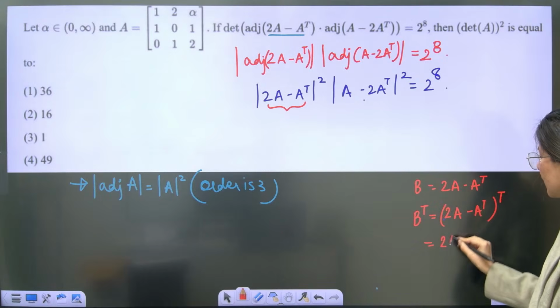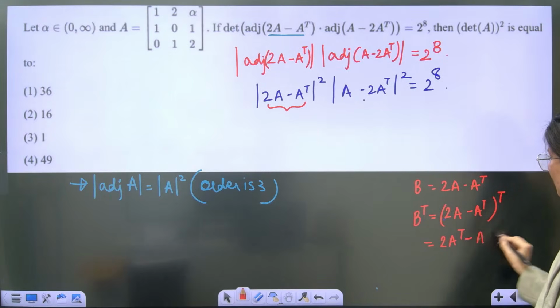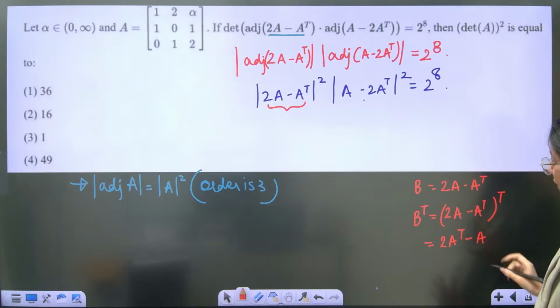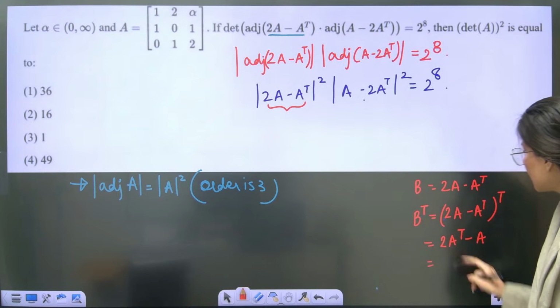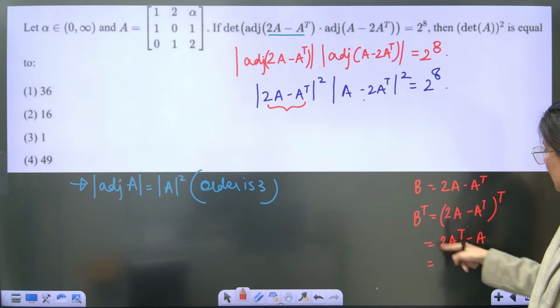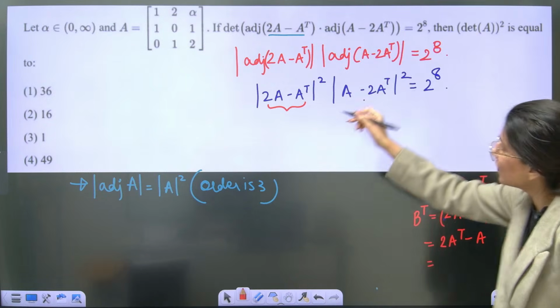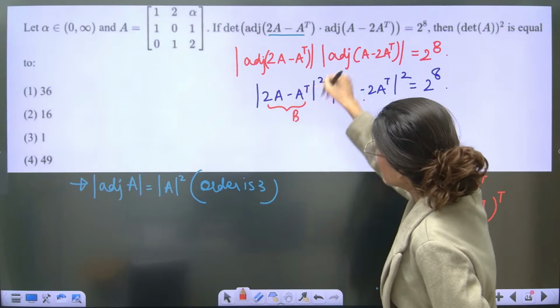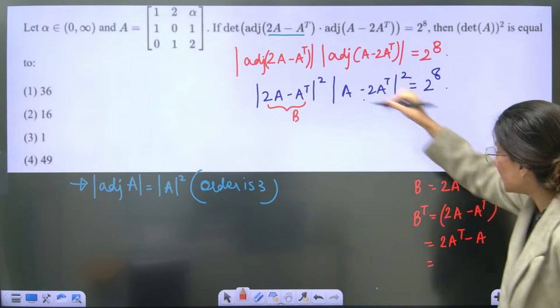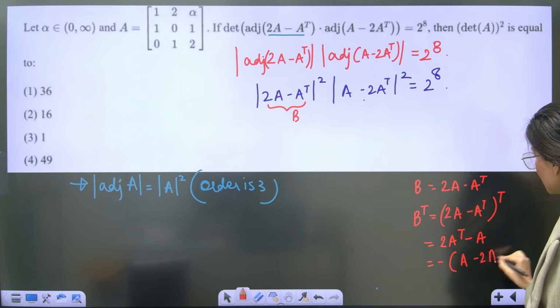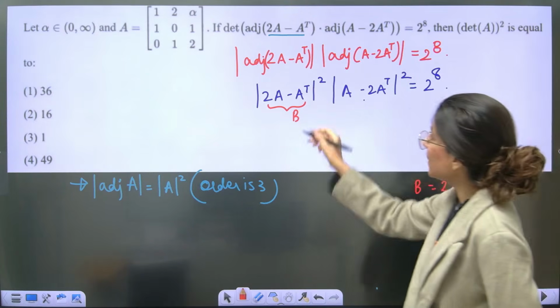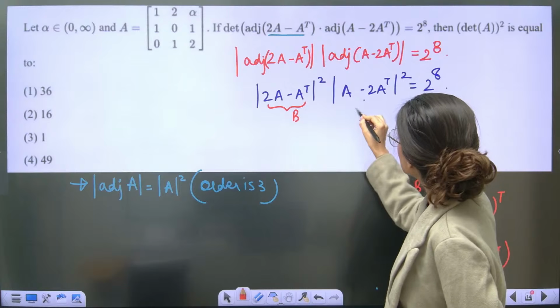This is 2A transpose minus A transpose transpose, which is A. So clearly this is nothing but 2A transpose minus A. If this inside thing is B, this is actually minus B. You take minus sign common, this is A minus 2A transpose. So if I'm marking it as B, this is minus B.